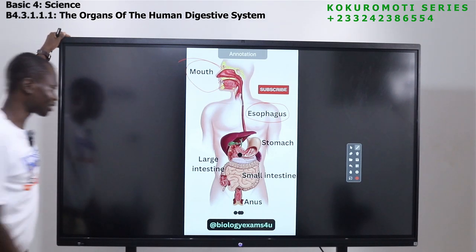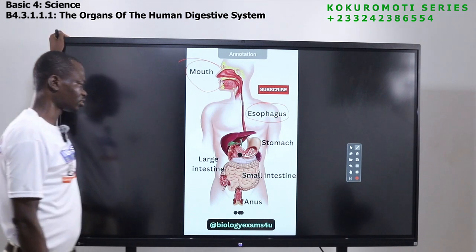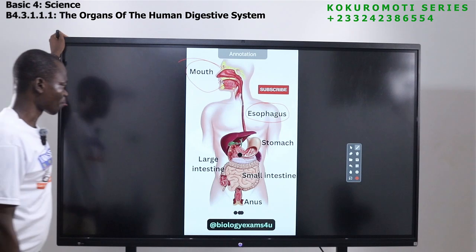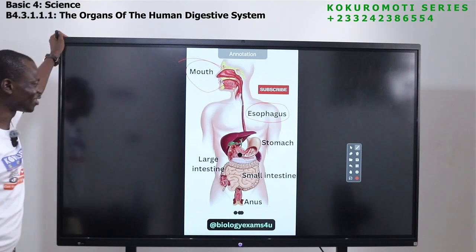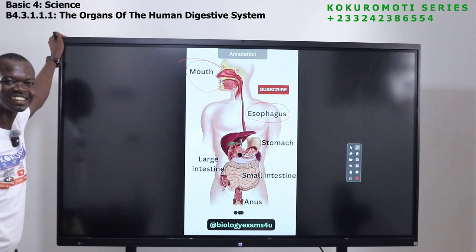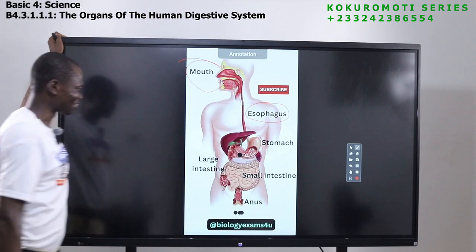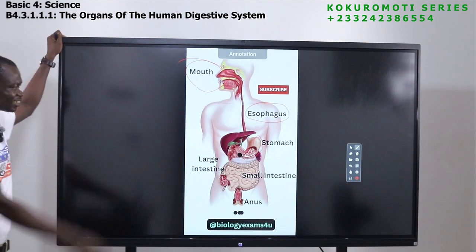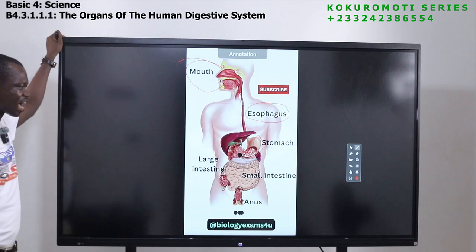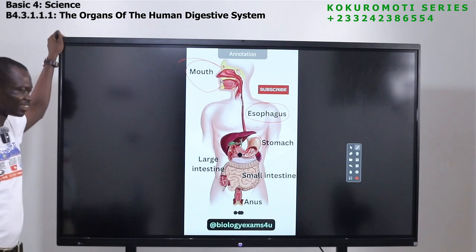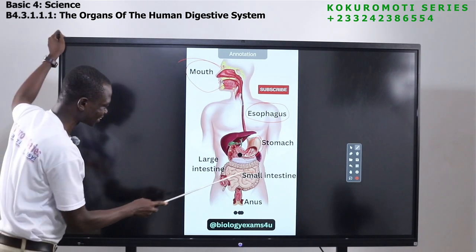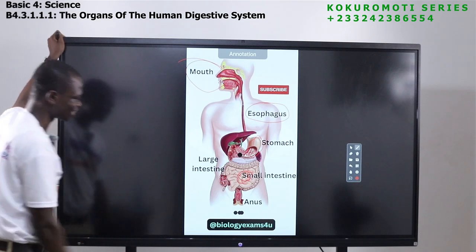Okay, which part contains the stomach acid and the enzymes? It is the stomach. Okay, which part of the digestive system absorbs nutrients? It is the small intestine. The small intestine absorbs nutrients.